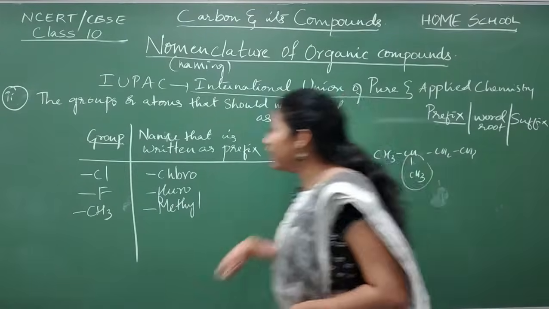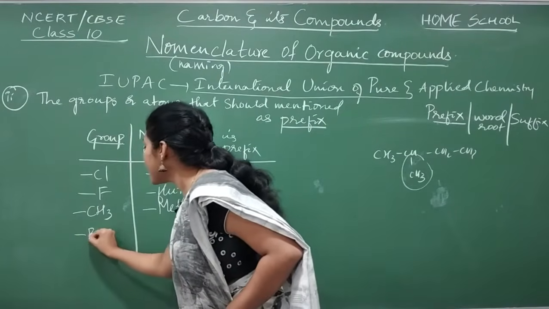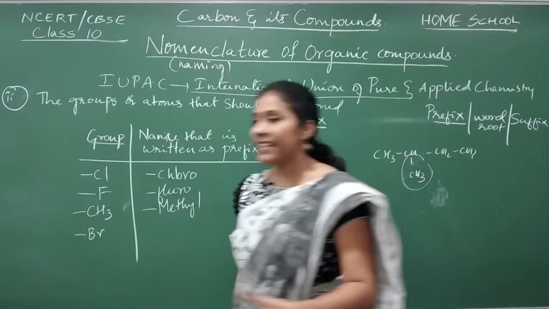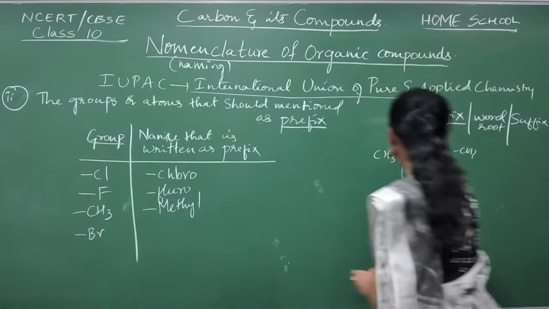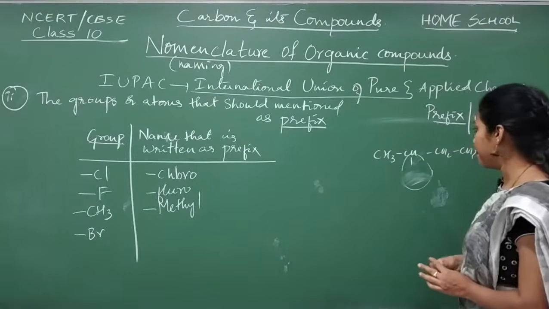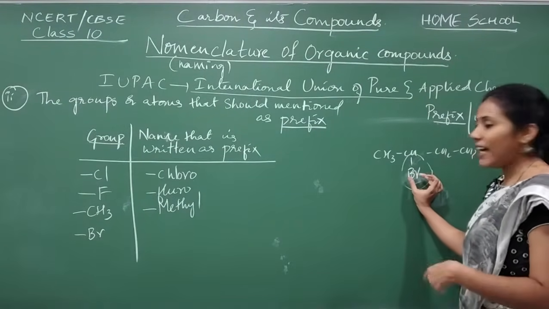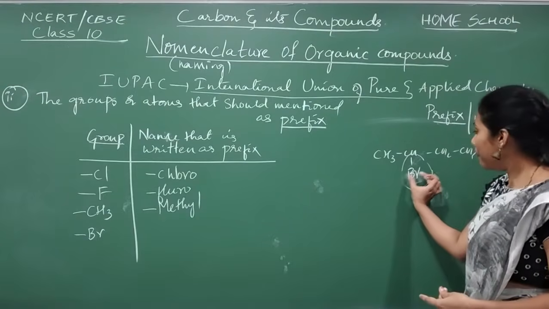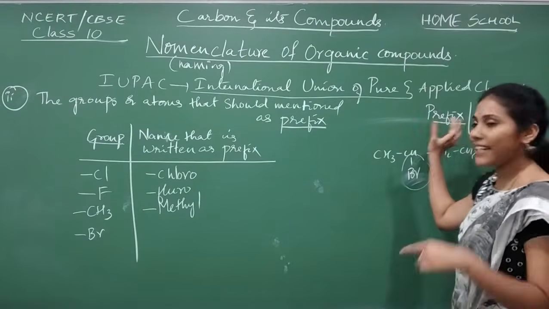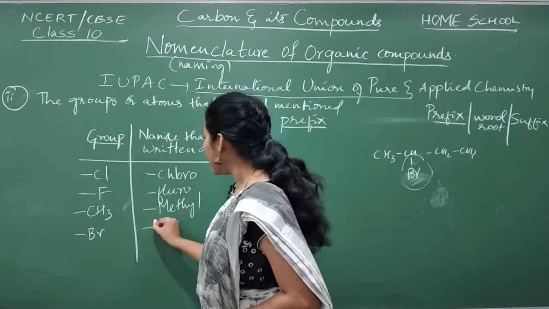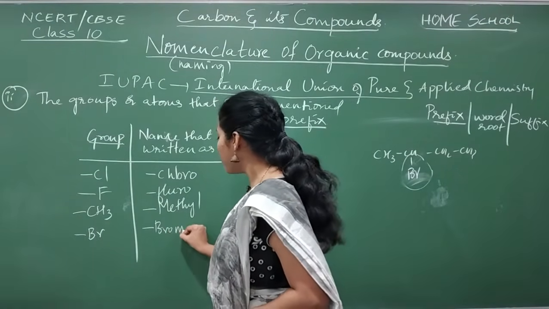Okay, so whenever Br is there, Br is again an element of the 17th group. Whenever this is there in an organic compound, say for example here Br is there, so this is the organic compound you have. Now Br will have its name, no? That name of Br you should write as the first name, that is prefix. So Br should be written as bromo.